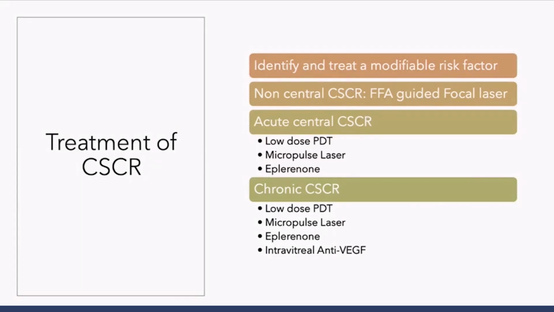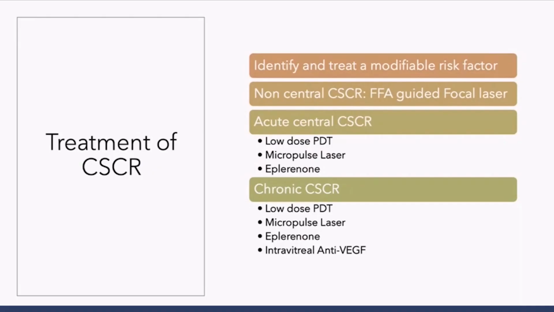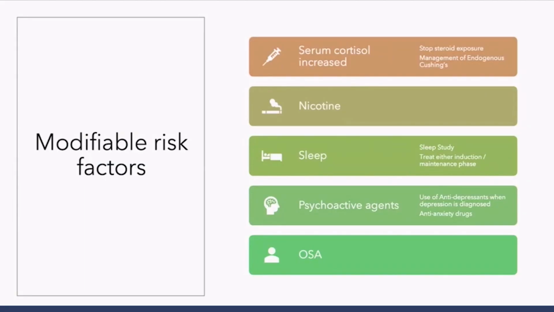So when treating, both my learned colleague and I will try to treat the identifiable risk factors. We'll agree that when it is non-central, the way to go is FFA guided laser. But when we are dealing with central CSCR, whether it is acute or chronic, we have multiple modalities available, out of which PDT is not available to us in India today. The only addition which occurs in cases of chronic CSCR is an additional option of intravitreal anti-VEGFs opens up. So in all cases which we treat, we look for serum cortisol, we look for nicotine usage, we try to optimize the sleep, the usage of psychoactive agents and obstructive sleep apnea.